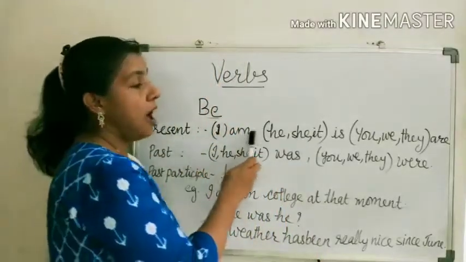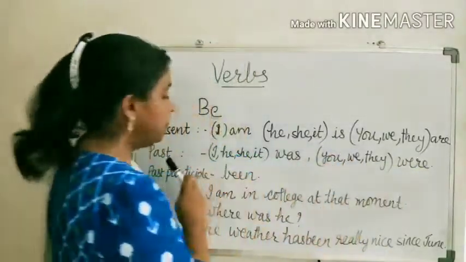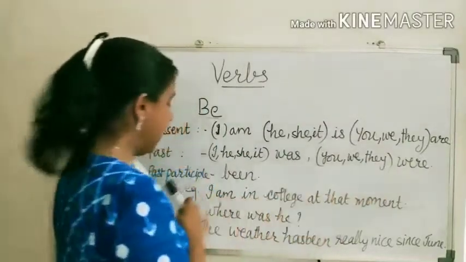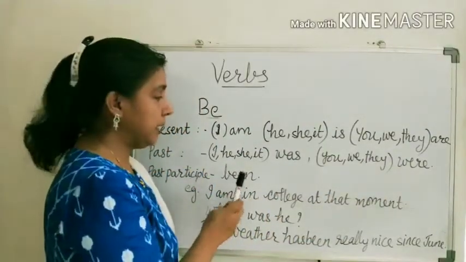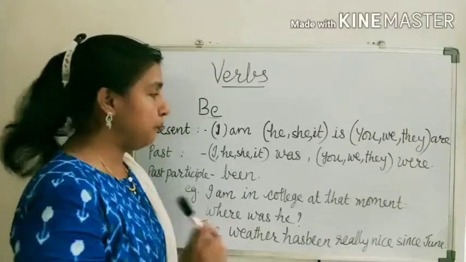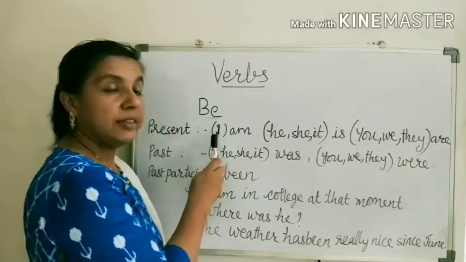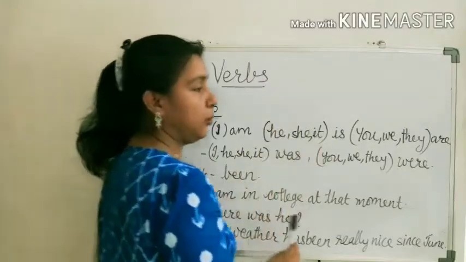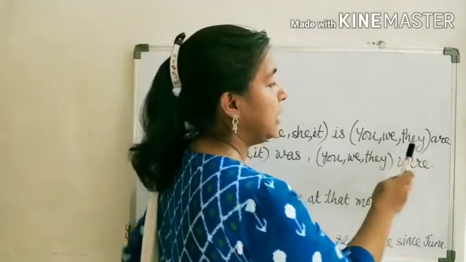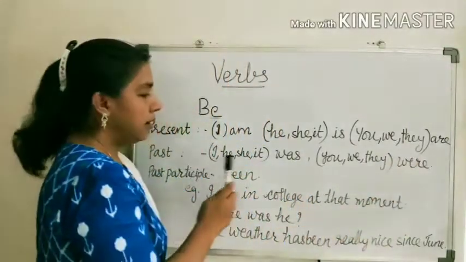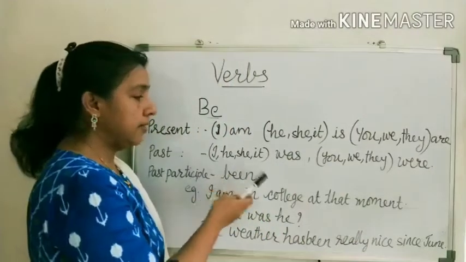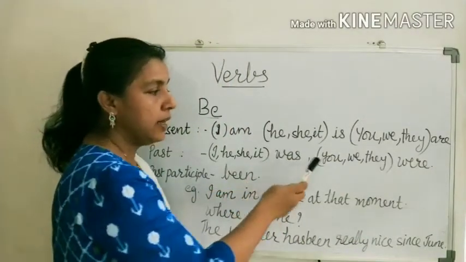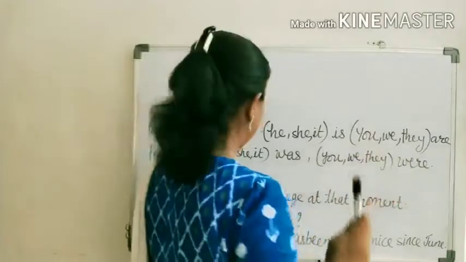In present tense: am, is, are. In past tense: was, were, and in past participle: been. These are the forms of be. Here, when the subject is I, we use am. When the subject is he, she, it, then is. When the subject is you, we, they, then are. It is like that in past tense. If the subject is singular, then was. If the subject is plural, then were.